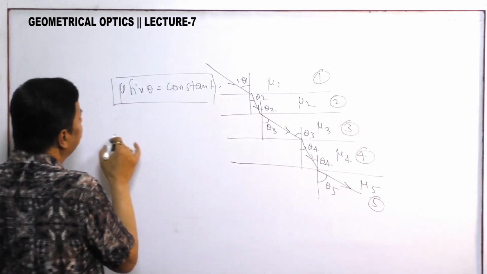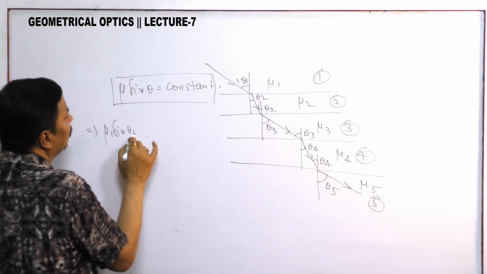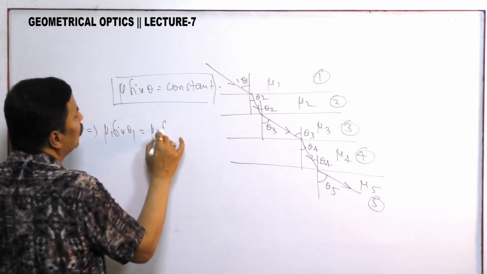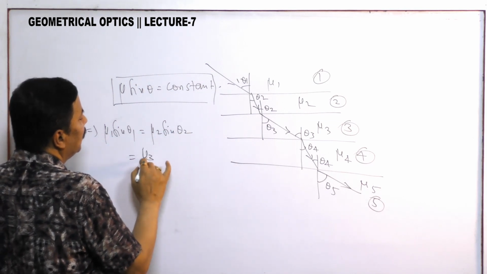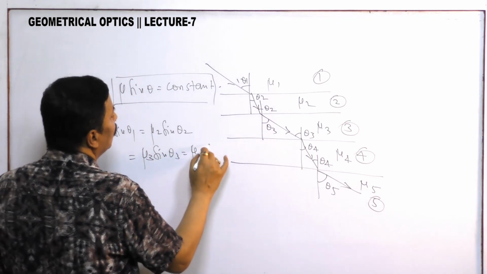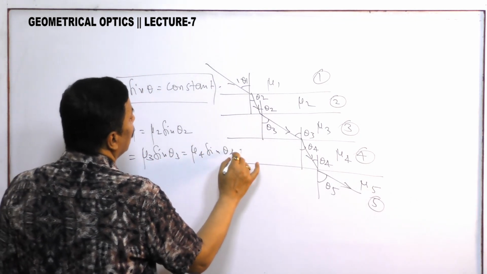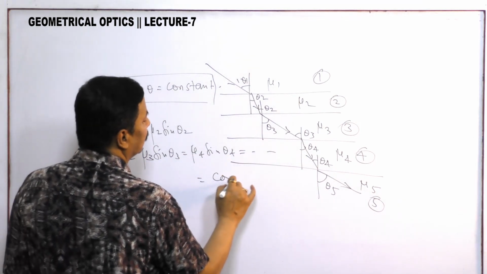What does it mean? It means mu 1 sine theta 1 is equal to mu 2 sine theta 2 is equal to mu 3 sine theta 3 is equal to mu 4 sine theta 4, and so on, and this is equal to constant.